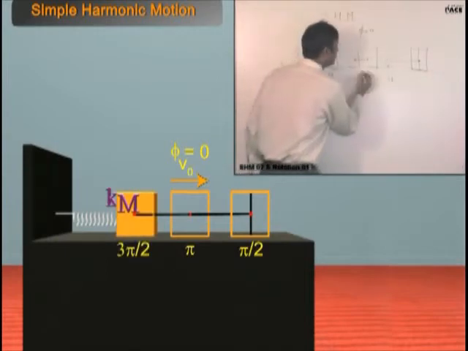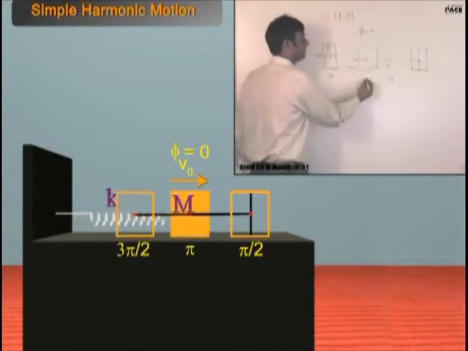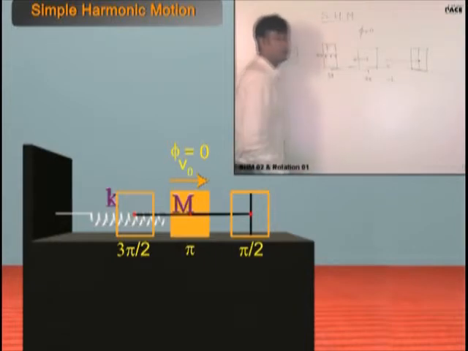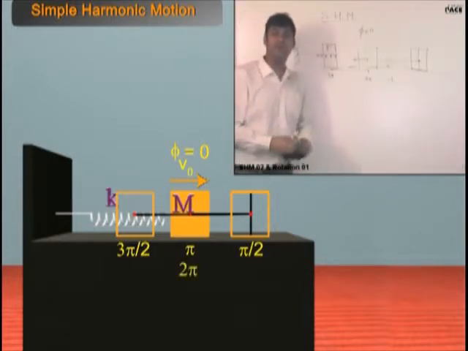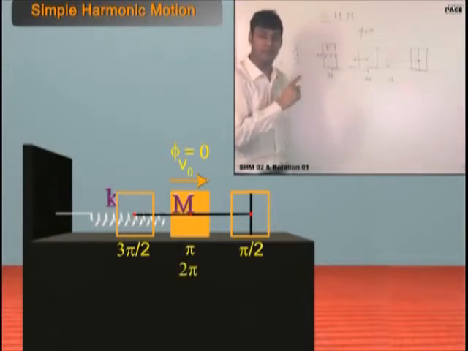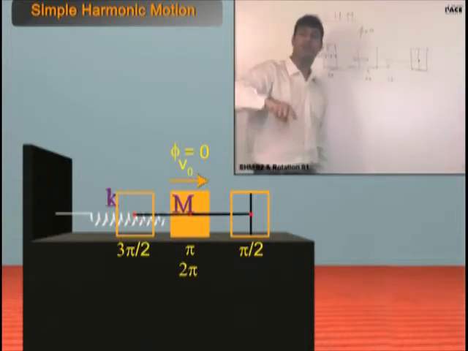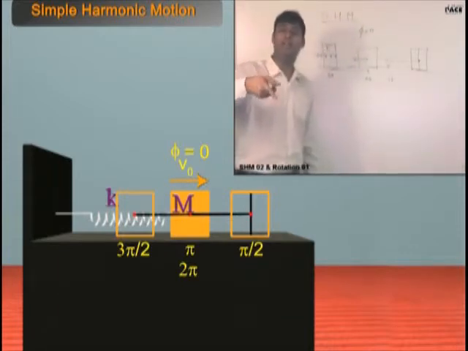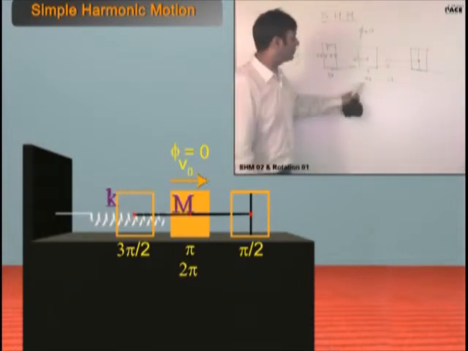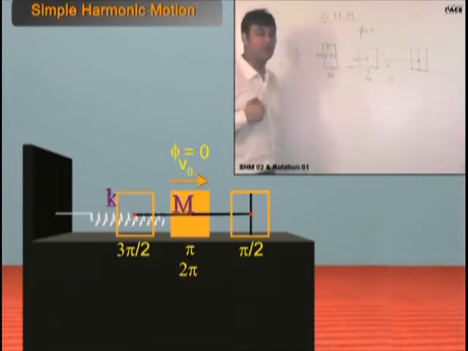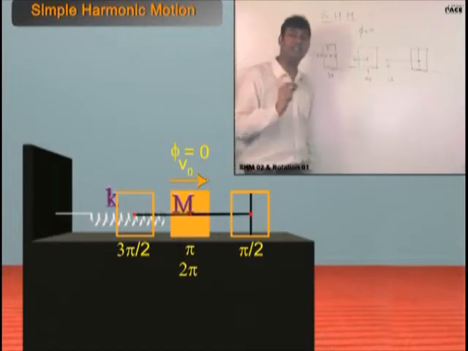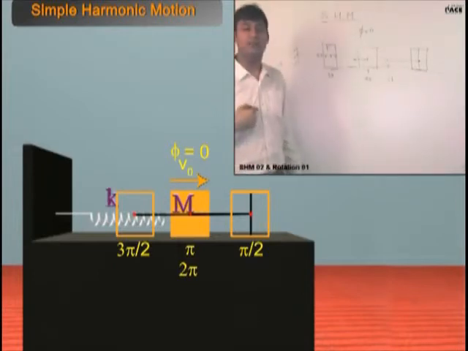When it again comes back here, what is the phase? 0, or 2 pi. It has completed a full oscillation. So you have to move from 0 to 2 pi, and after 2 pi, count again from 0, and again. Are you clear? 0 or 2 pi is one and the same thing. Now have you understood how to relate the position of a body with phase? Do you understand the meaning?